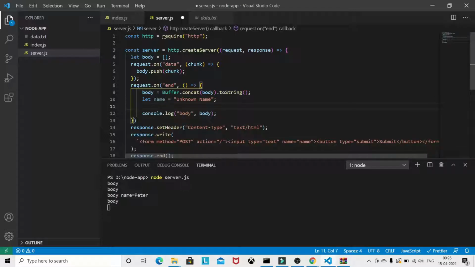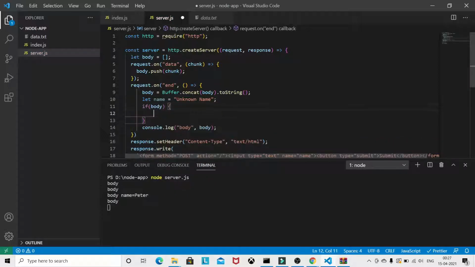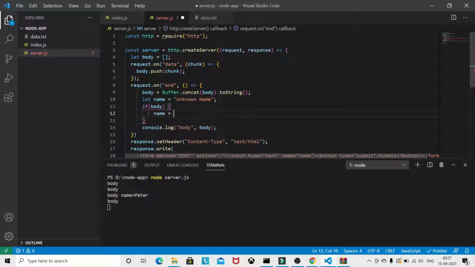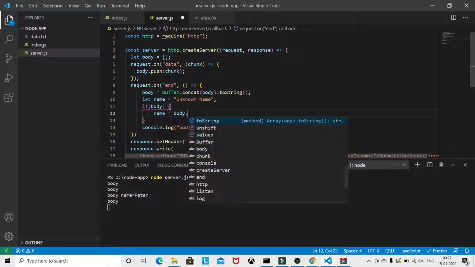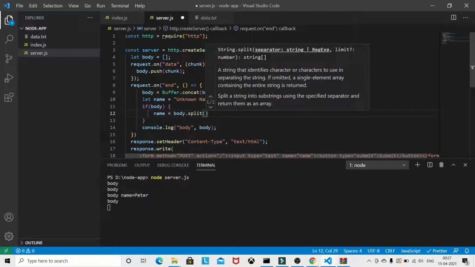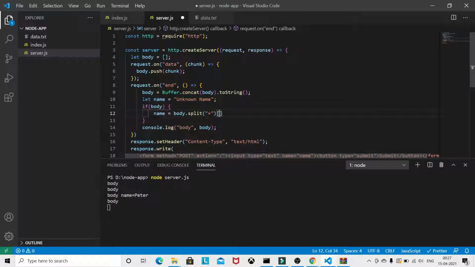And we will write one condition: if there is a body, then name is equal to body.split, splitting on the equal sign, so it will push into an array, and we take the second index, that is 1.